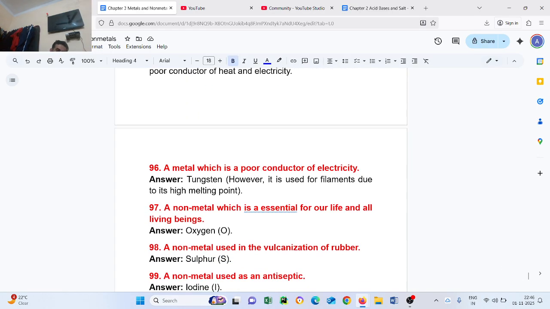Question number 96. A metal which is a poor conductor of electricity: tungsten. However, it is used for filaments due to its high melting point.